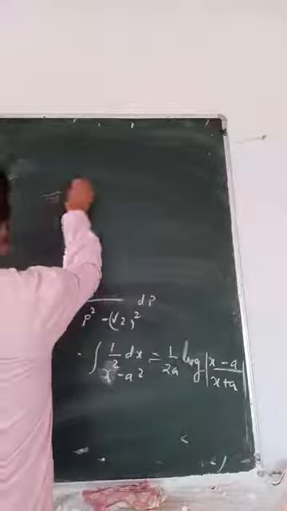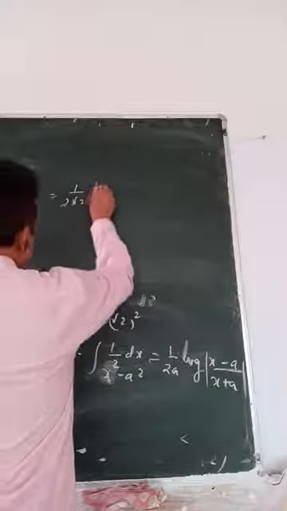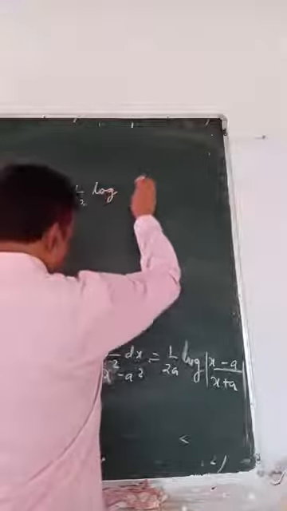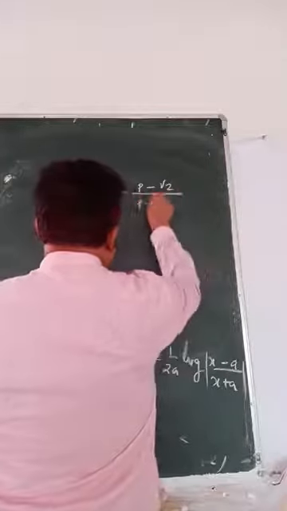One by 2a, a means root 2, log p minus root 2 by p plus root 2.